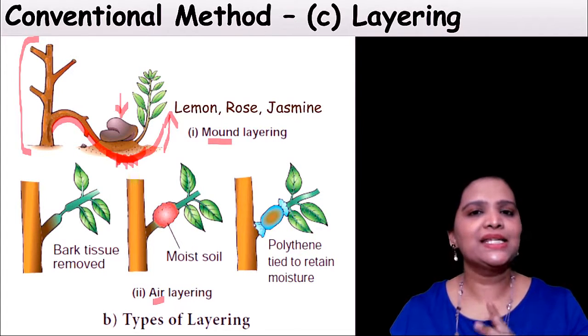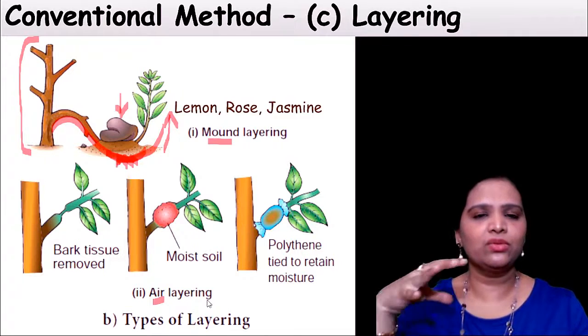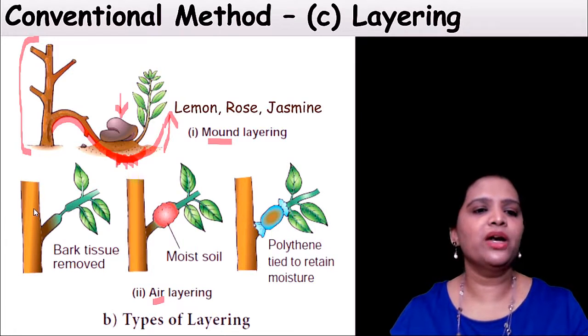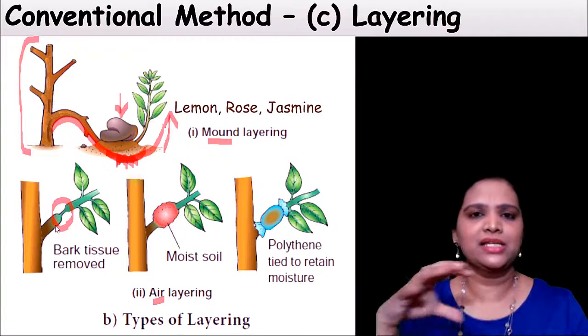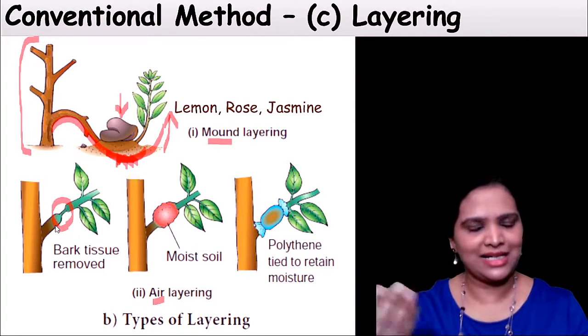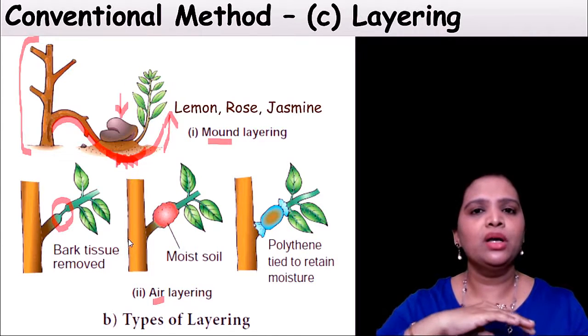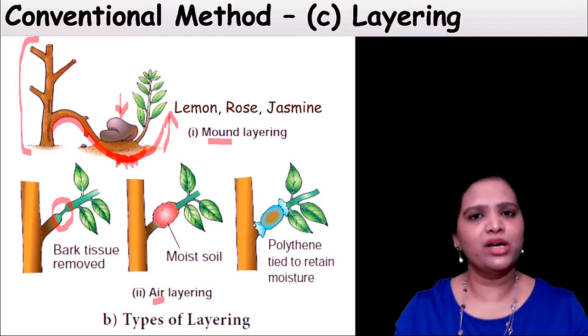The second method is called air layering. Here there is no contact with the soil directly. Rather, if this is a plant stem, a small part of the bark, the stem tissue, you just cut it. And after that you have to cover it with moist soil.